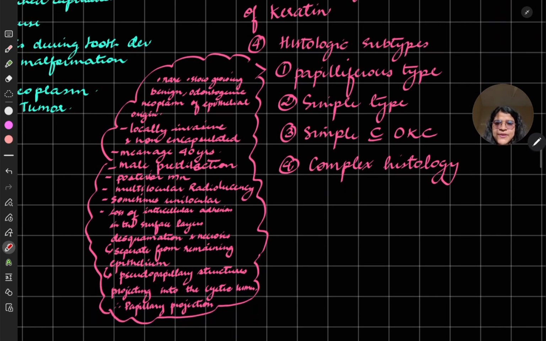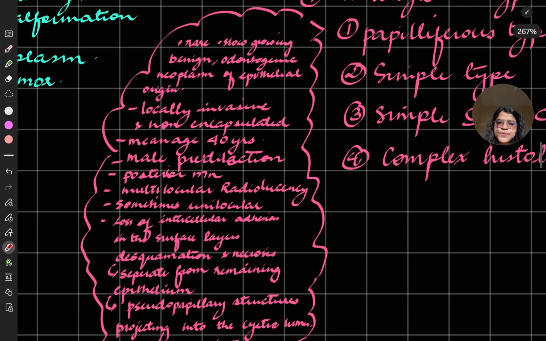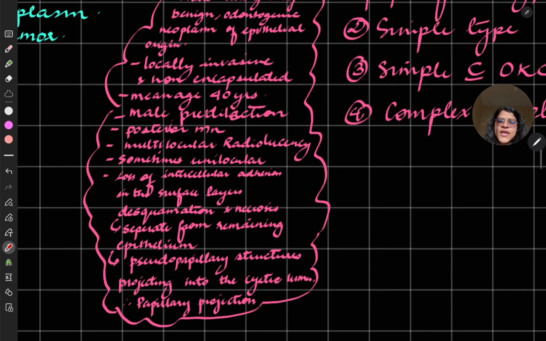If we talk about the papilliferous, this is a rare, slow growing, benign odontogenic neoplasm of epithelial origin. I'm going fast in this because it is not that important. We are doing epithelial origin only. It is locally invasive and non-encapsulated. Papilliferous is non-encapsulated, so it is locally invasive. Mean age of occurrence is 40 years. Male predilection is there, male is more than females. Posterior mandible is more affected.